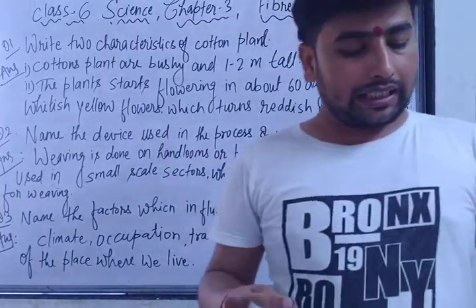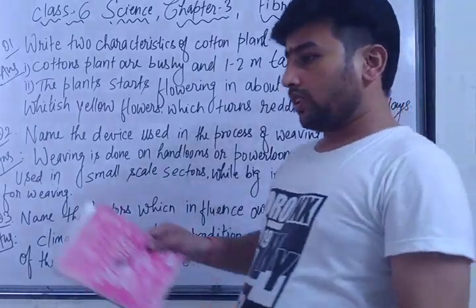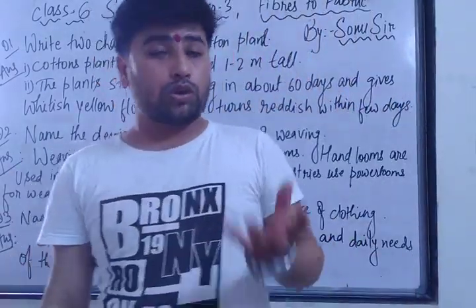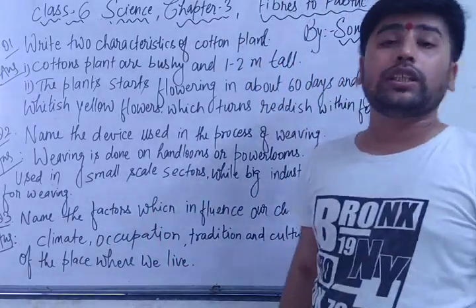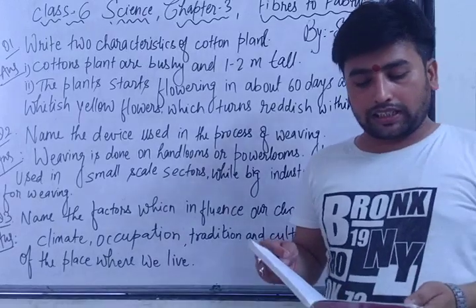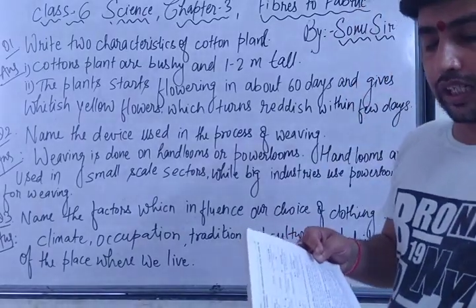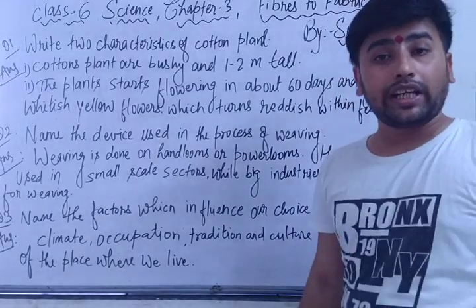Our main coir is obtained from the outer covering of the coconut fruit. That coconut is there, so from that outer covering, from that part only, the coir is obtained and used. It is a very strong fiber. It is specially used for floor covering, just like a doormat, and it is also used for making ropes.